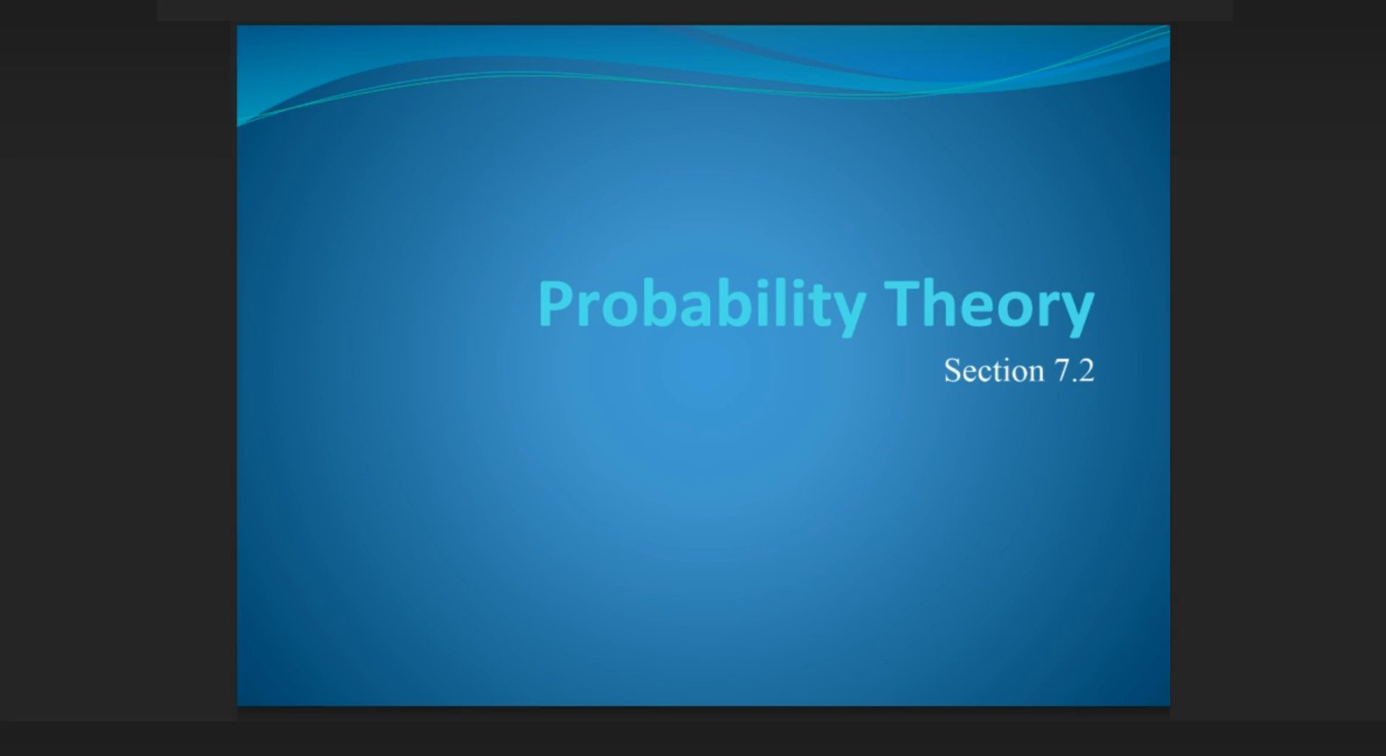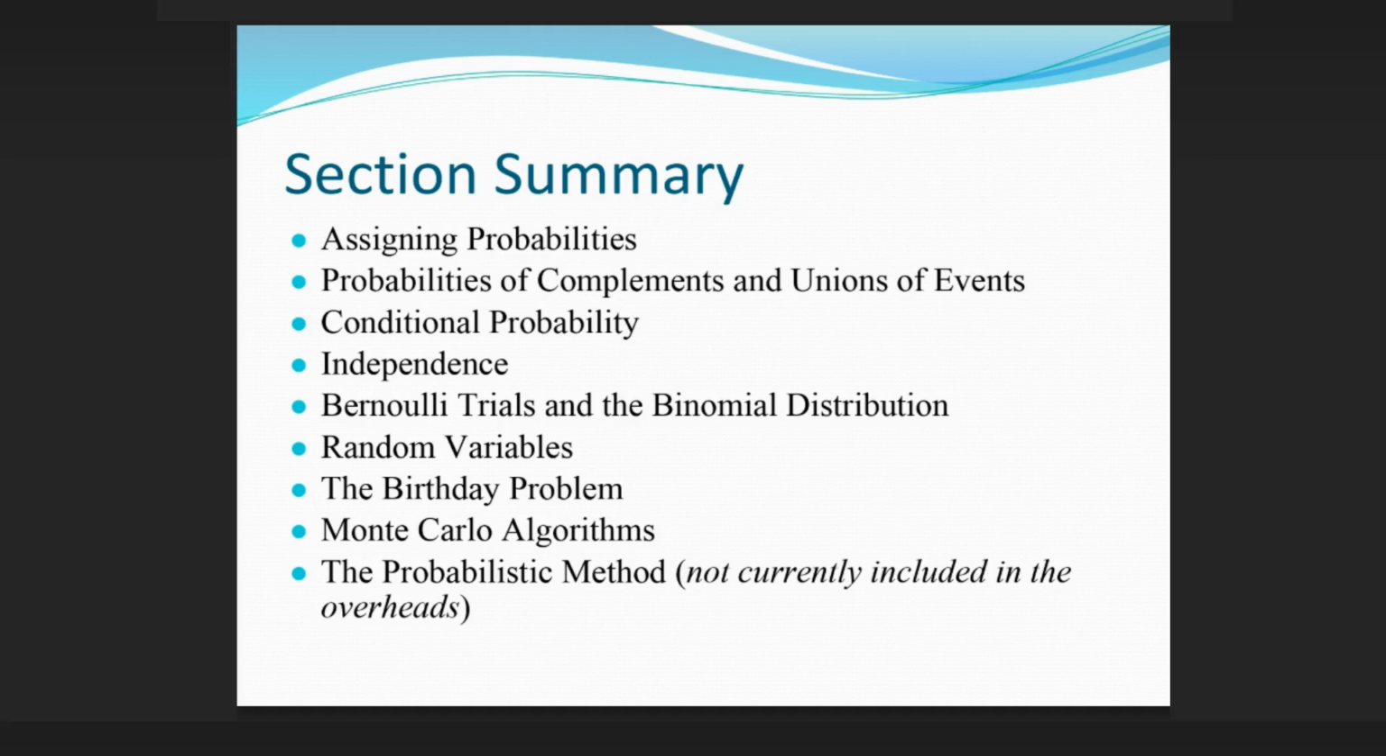Probability Theory, Section 7.2. Section Summary. Assigning probabilities. Probabilities of complements and unions of events. Conditional probability. Independence. Bernoulli trials and the binomial distribution. Random variables. The birthday problem. Monte Carlo algorithms. The probabilistic method, not currently included in the overheads.